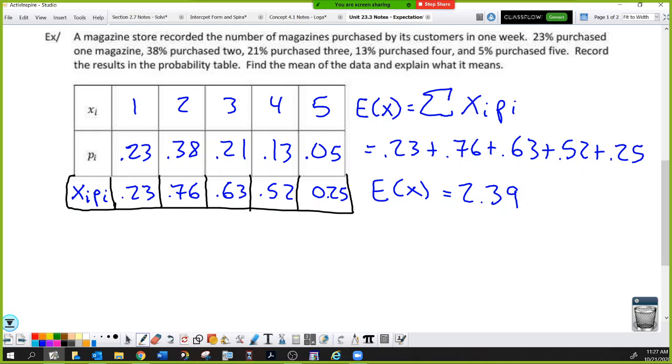You take the possible values, multiply them by the probability they occur, add all those up, and you get 2.39. And what does that represent? 2.39 is the average number of magazines purchased per customer.